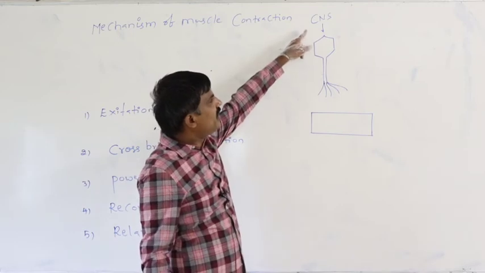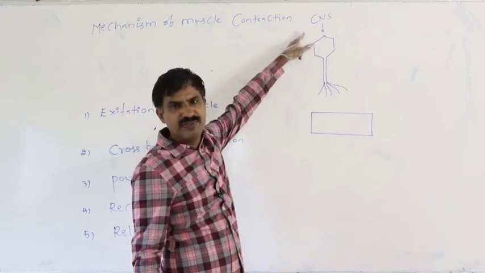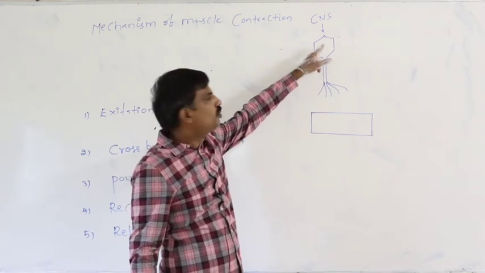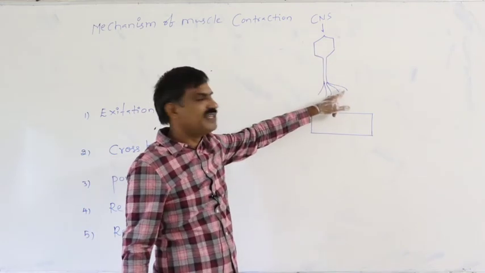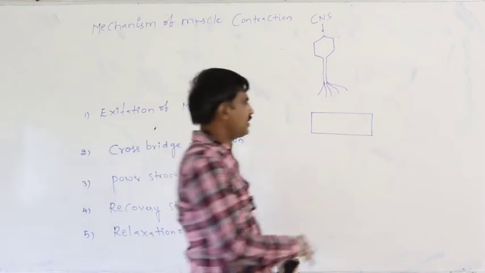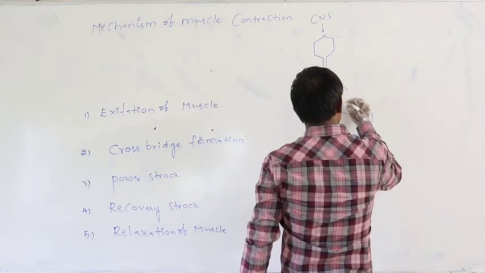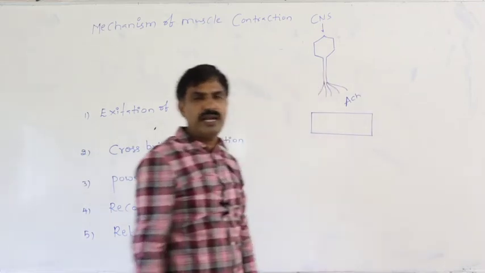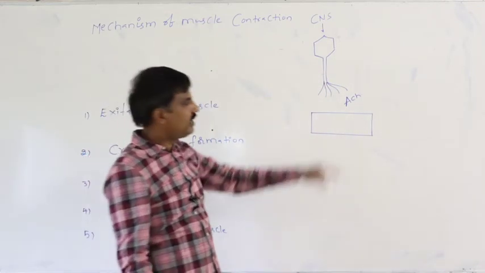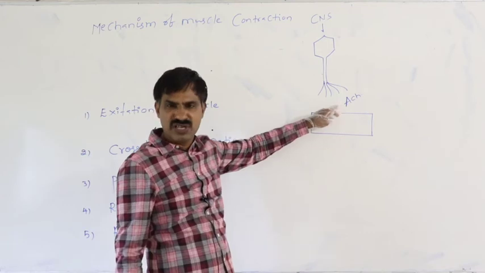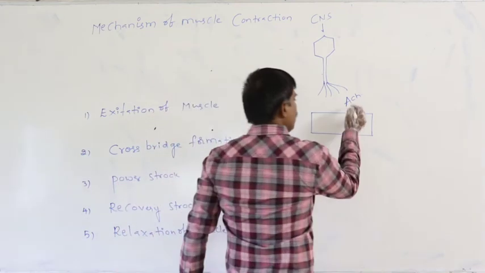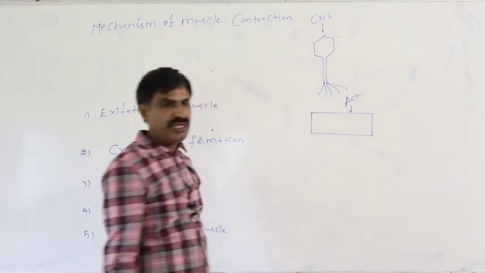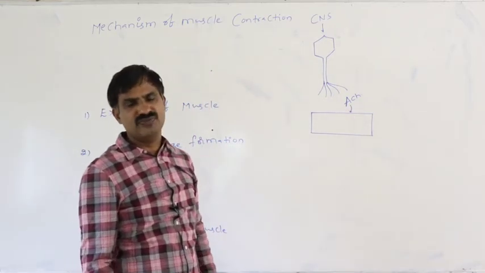When the motor information reaches the telodendrite, acetylcholine is released into the neuromuscular junction. Later acetylcholine attaches to the sarcolemma.